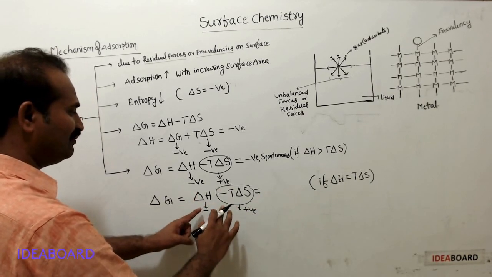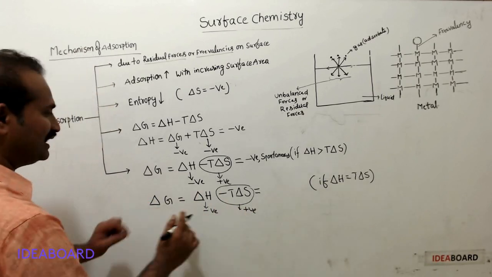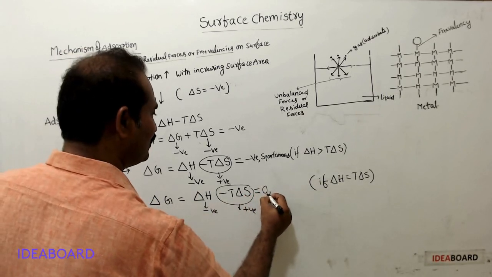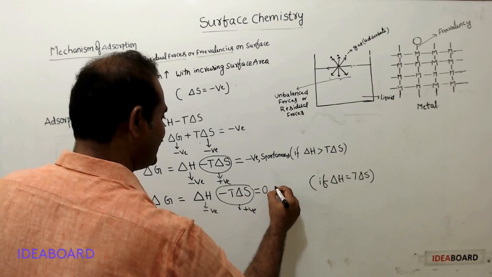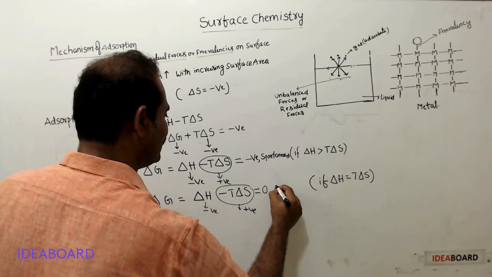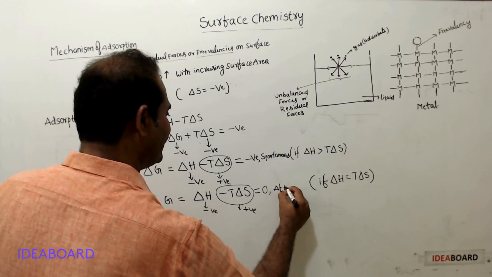Therefore, these two are equal. Therefore, delta G will be 0. Then the process is said to be at equilibrium.